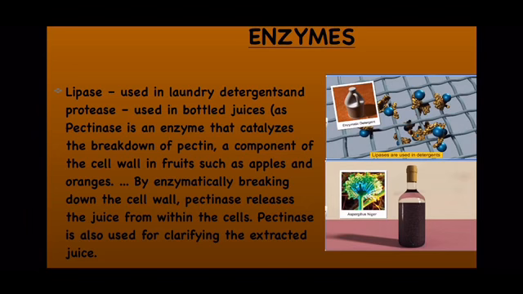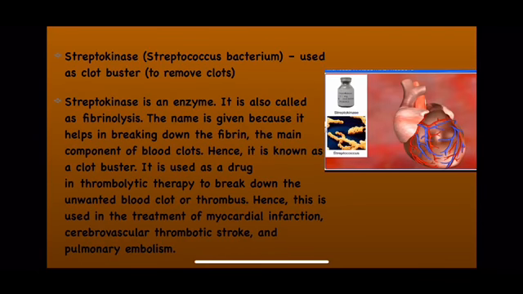So Aspergillus niger is a very important fungus. It is playing a very important role in producing different types of enzymes which have diverse uses. So here in this figure also, you are seeing that bottled juices are prepared using Aspergillus niger. Now, streptokinase. Now we will study how these microorganisms play a very important role in the medical industry also.